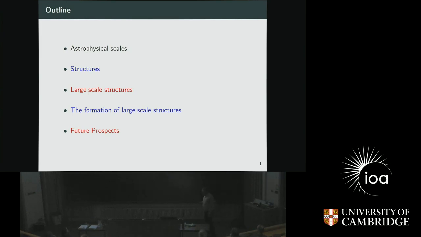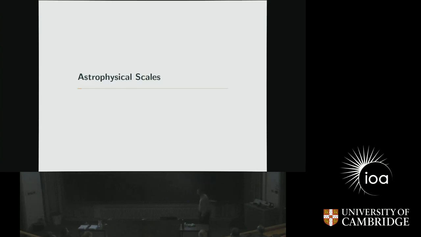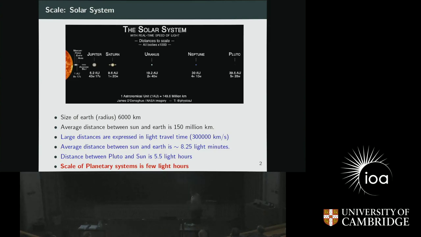So let me first of all start with astrophysical scales. When we talk about astrophysical scales, the most basic scale that we can think of in terms of distance is the size of Earth. Earth has a radius of something like 6,000 kilometers. But the average distance between Sun and Earth is like 150 million kilometers. So we cannot always use the kilometer as a distance scale to measure astronomical distances.